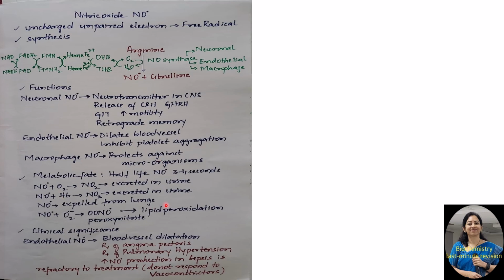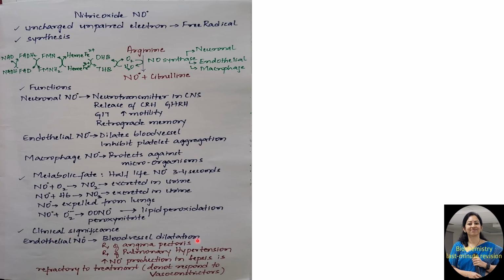Now what is the metabolic fate of this nitric oxide? The half-life, just check out, is hardly 3 to 4 seconds. Now nitric oxide combines with oxygen to form nitrates and gets excreted in urine. It can combine with hemoglobin to form nitrites, and this also gets excreted in urine. And nitric oxide as such can be expelled from the lungs during expiration. It can combine with superoxide anion to form peroxynitrate, and this can cause damage to the lipids, resulting in lipid peroxidation.